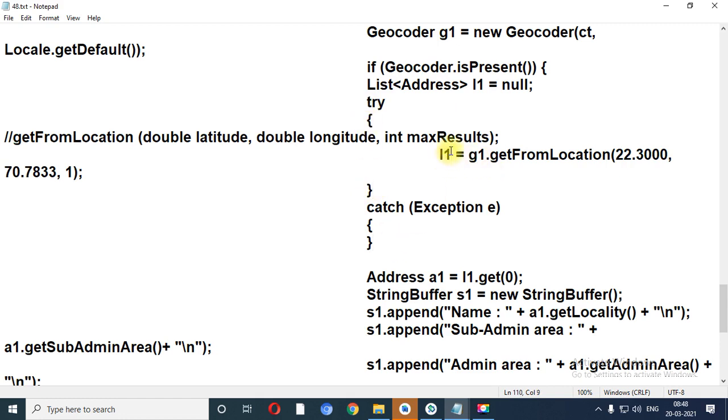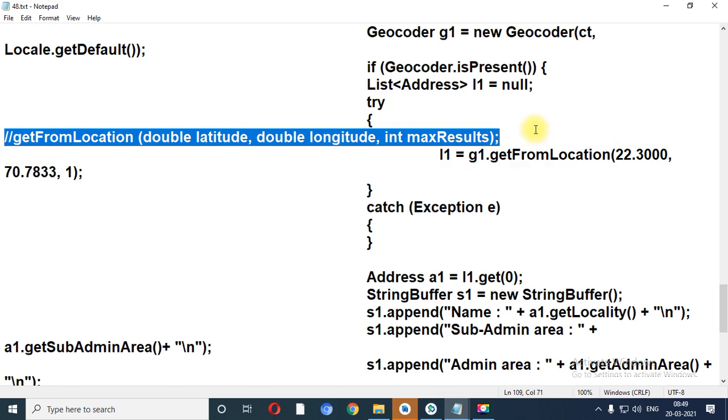Now L1 is the object of the List class, right? I want to get the list of things, so for that I have taken the variable of List class L1. G1 is the object of the Geocoder class, right? So G1.getFromLocation(22.30, 70.78, 1). Now see, I have written the syntax of getFromLocation.